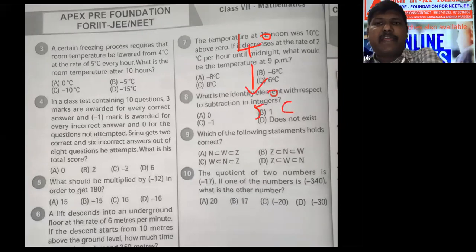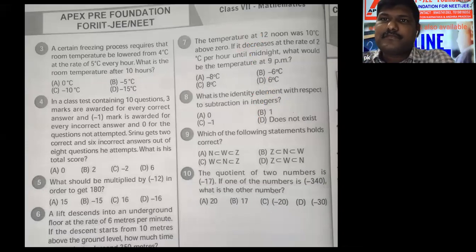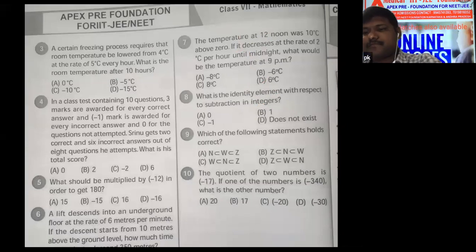What is the room temperature after 10 hours?